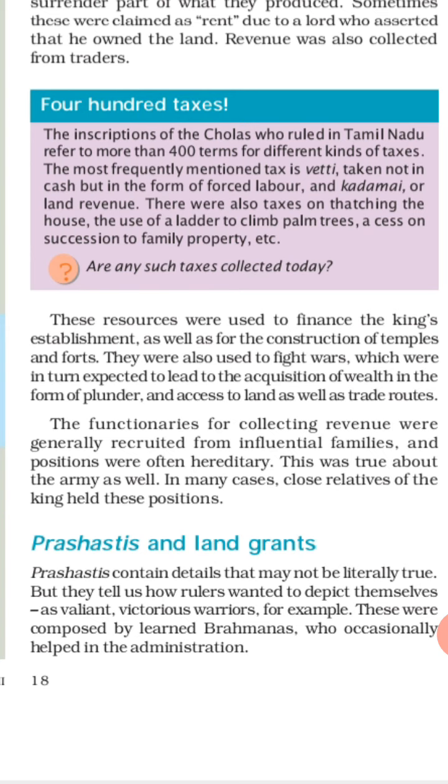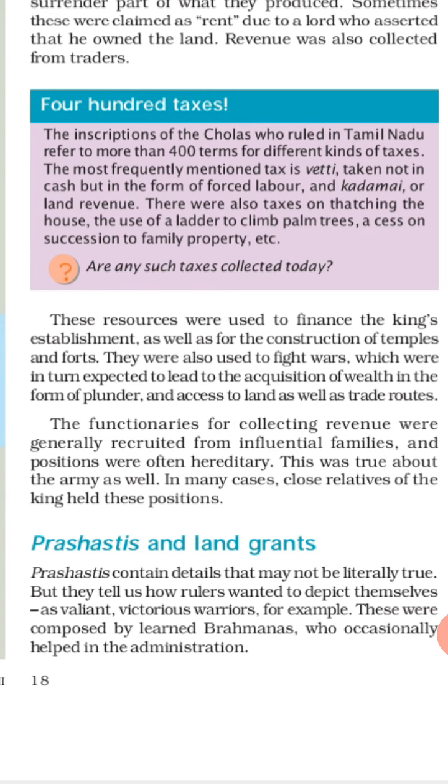The functionaries for collecting revenue, here tax, were generally recruited. Underline recruited. Recruited means here recruit means appoint, to appoint. Recruitment means appointment, from influential families.